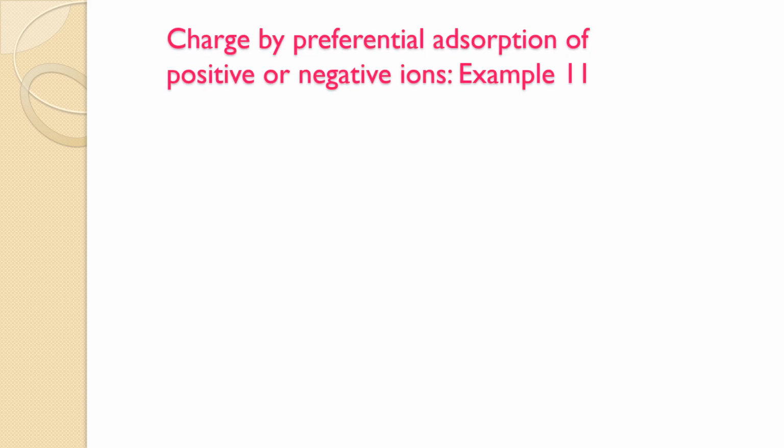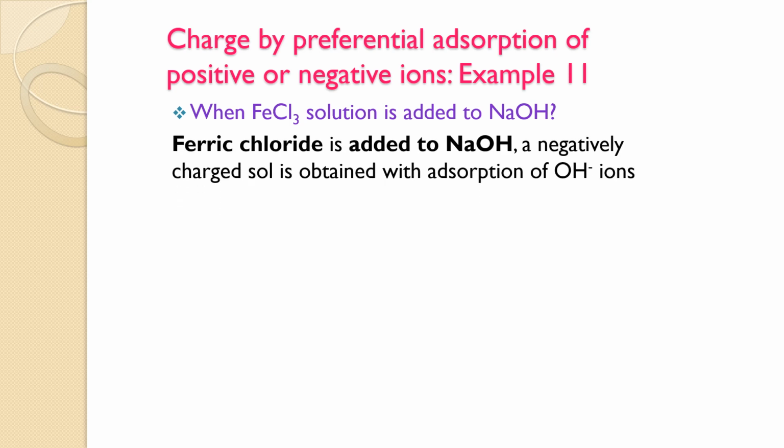Now, the second example to understand charge by preferential adsorption of positive or negative ion is when FeCl3 solution is added to NaOH. Then a negatively charged sol is obtained with adsorption of OH negative ion on hydrated ferric oxide.